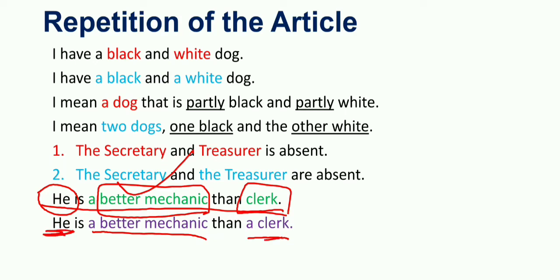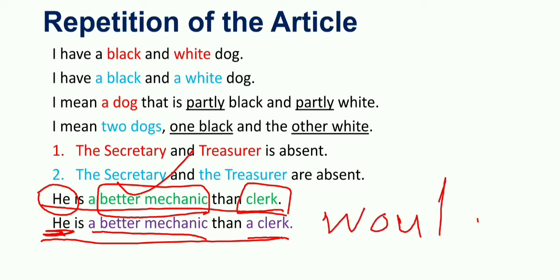In the second sentence we are talking about future outcomes. We are foreseeing that he would make a better mechanic than a clerk. So in the second sentence it is giving the meaning of would make.